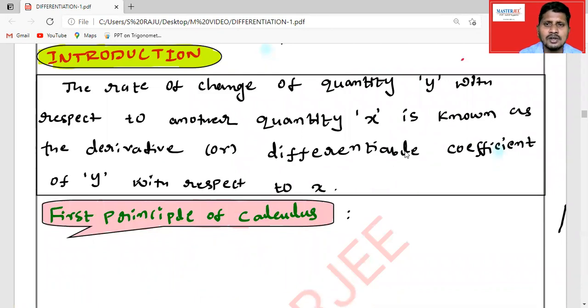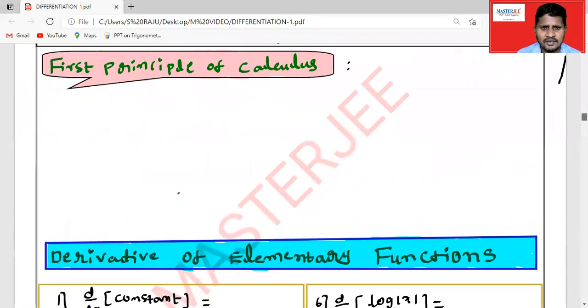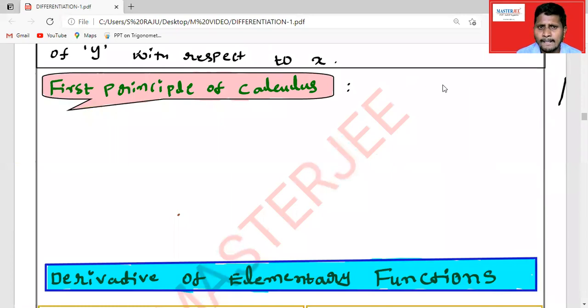Here I have already written some simple definitions of differentiation, so as to cover all the important topics. Then the derivative: here is the first principle of calculus to find the derivative of a function.